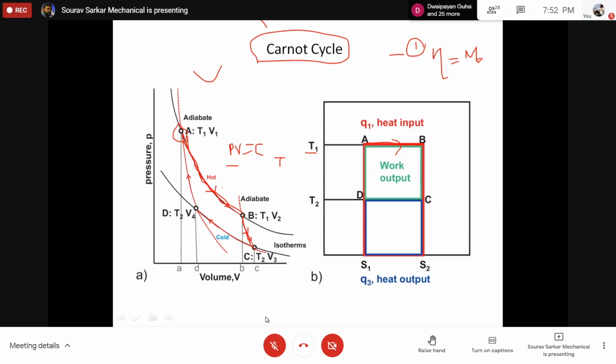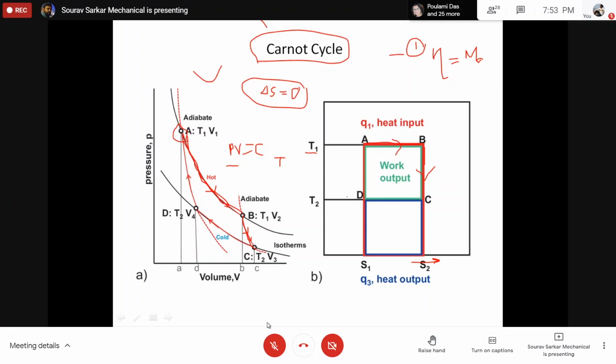Excellent. If it is adiabatic and reversible, I told you, what is the change of entropy? 0. It is 0, because dQ by T equal to 0, so dQ equal to 0. So the change of entropy will become 0. If this is my entropy axis, the entropy change will be 0, so it will be a vertical line.